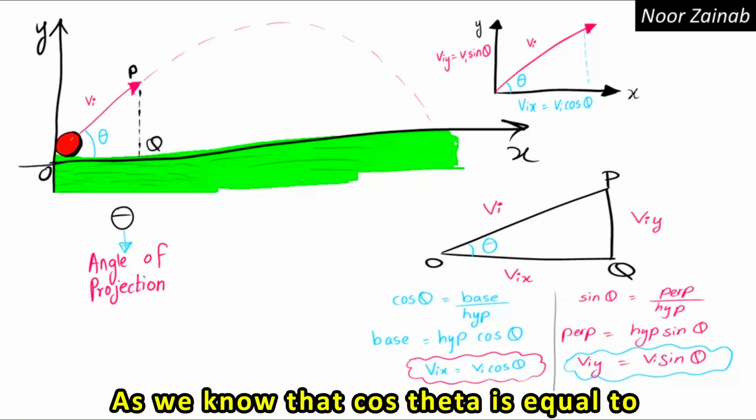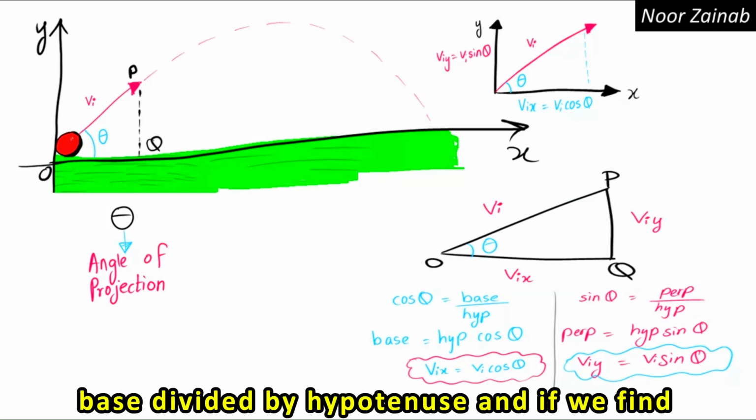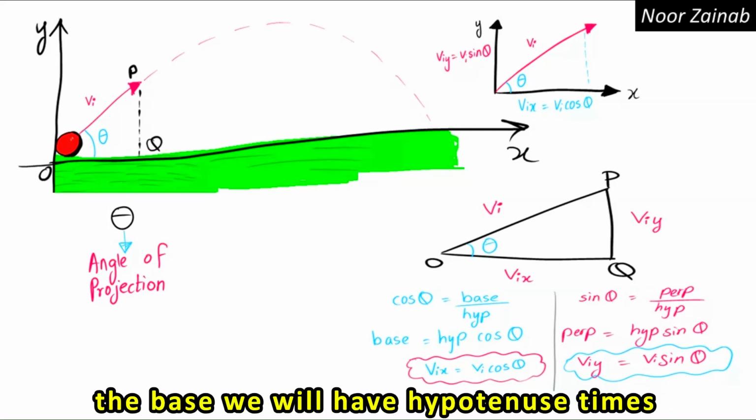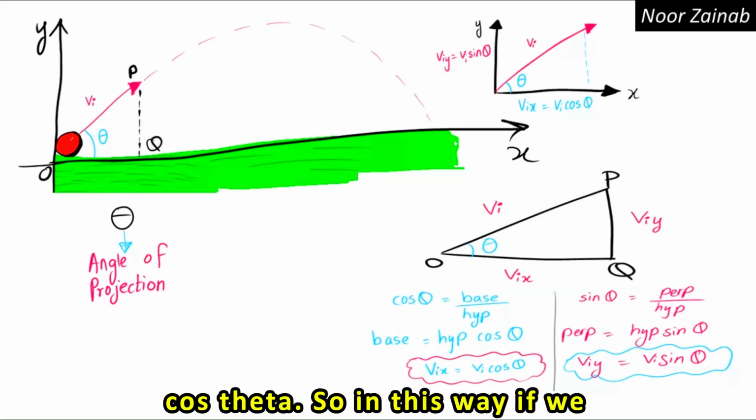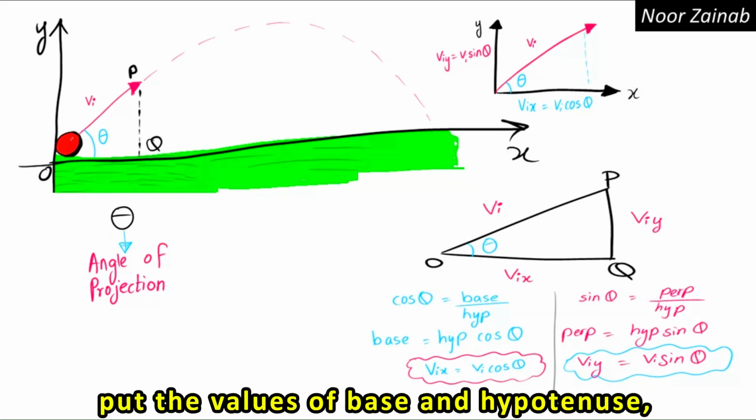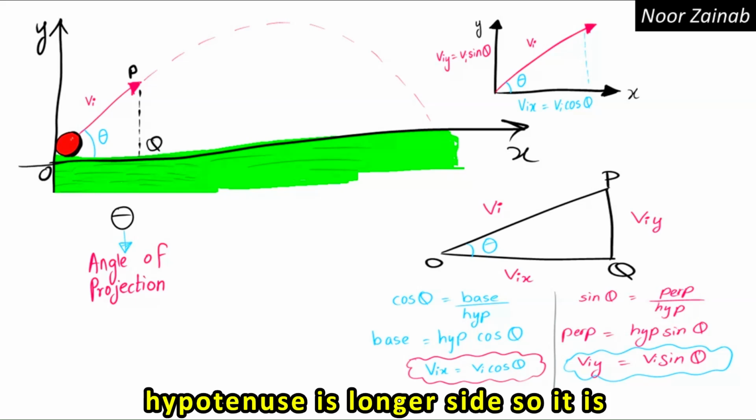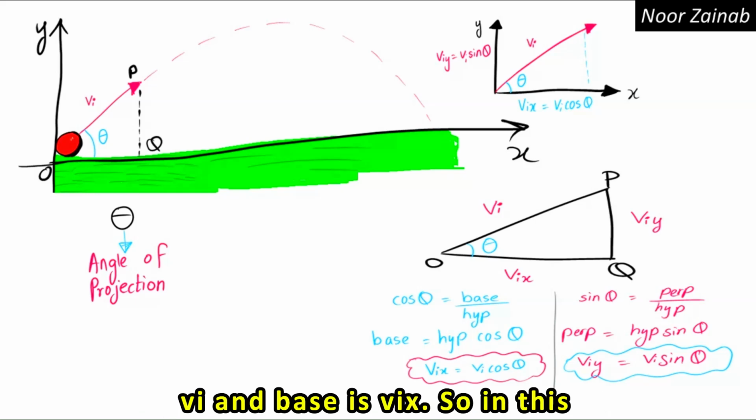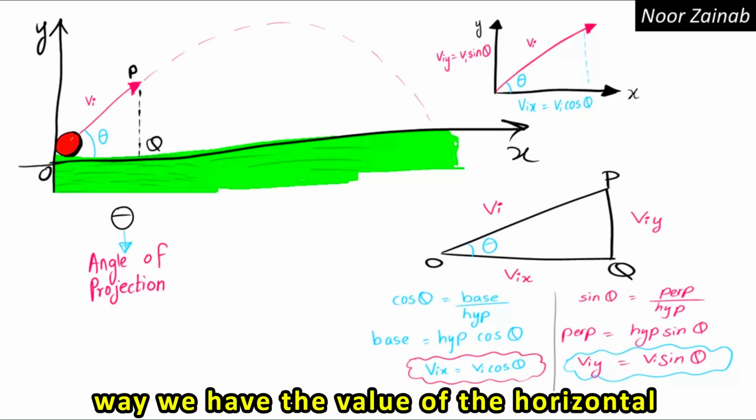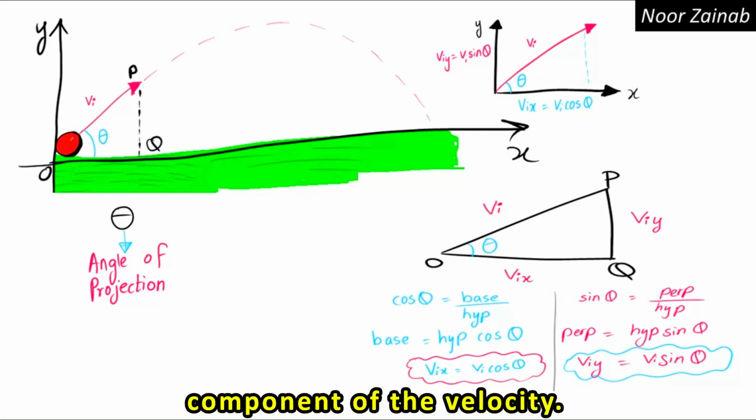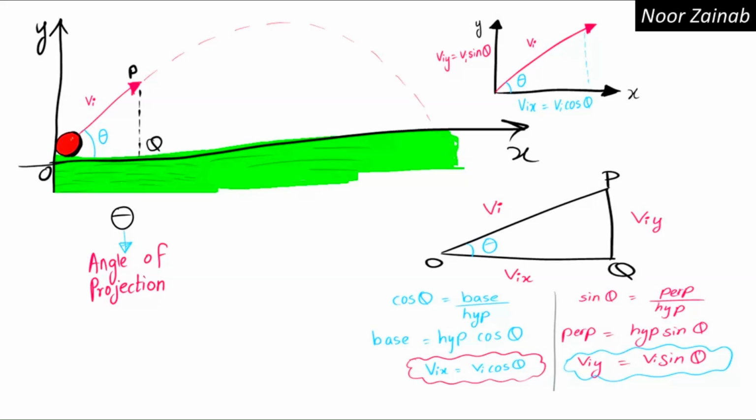As we know that cos theta is equal to base divided by hypotenuse, and if we find the base, we will have hypotenuse times cos theta. So in this way, if we put the values of base and hypotenuse, hypotenuse is the longest side, so it is Vi, and base is Vix. So in this way, we have the value of the horizontal component of the velocity.